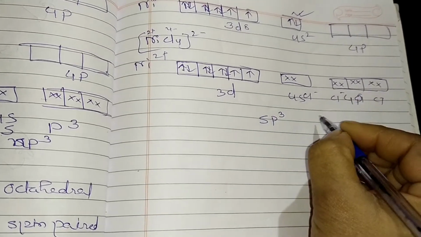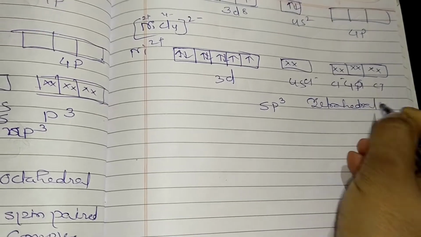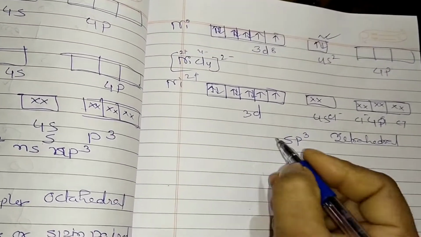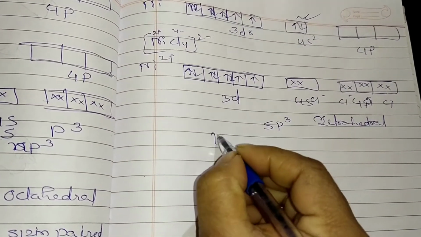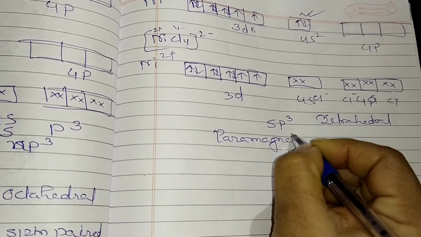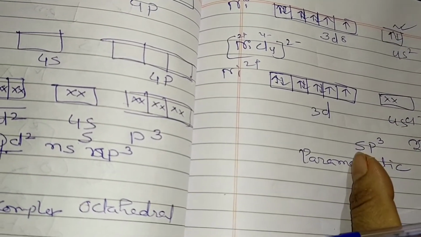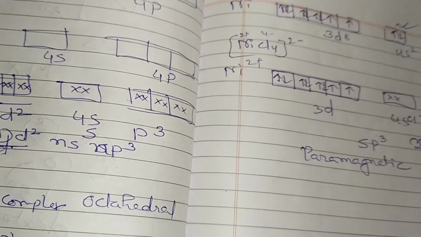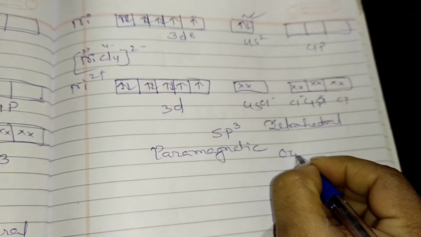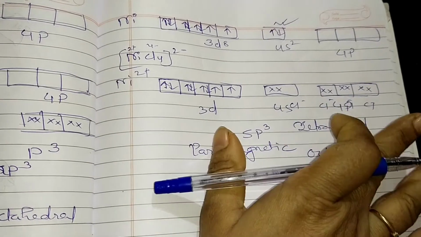sp3. What is the shape here? Tetrahedral. What is the shape here? Tetrahedral, and unpaired electrons are present, so it is paramagnetic in nature, and it is an outer orbital complex. This complex is outer orbital, which is also discussed here. Outer orbital or sp3 we can say.